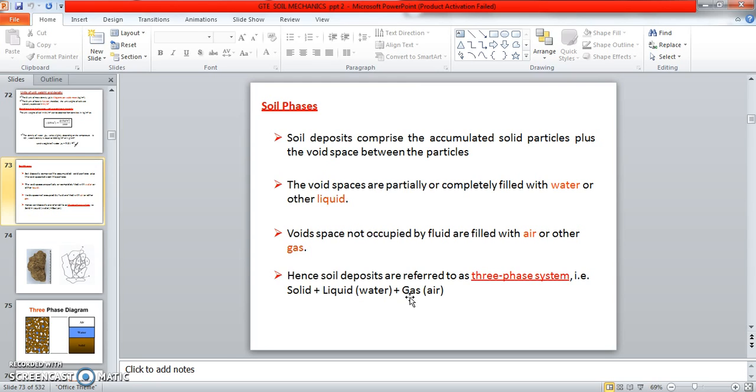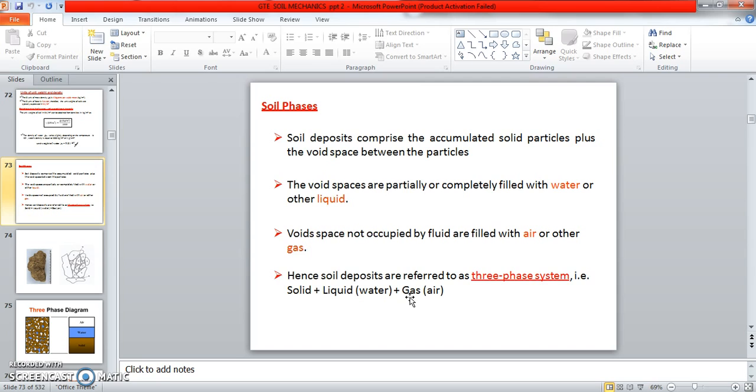How to fill up the voids? The void spaces are partially or completely filled with water or other liquid. Some voids are present in the soil. After depositing gravel, sand and silty clay, the voids will be present in that particular soil. So how to fill up the void?